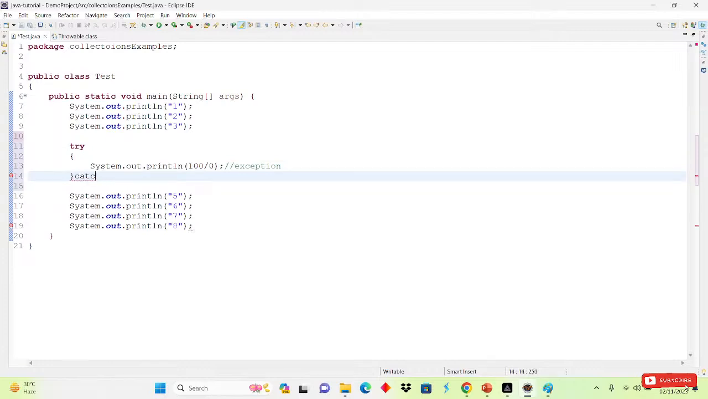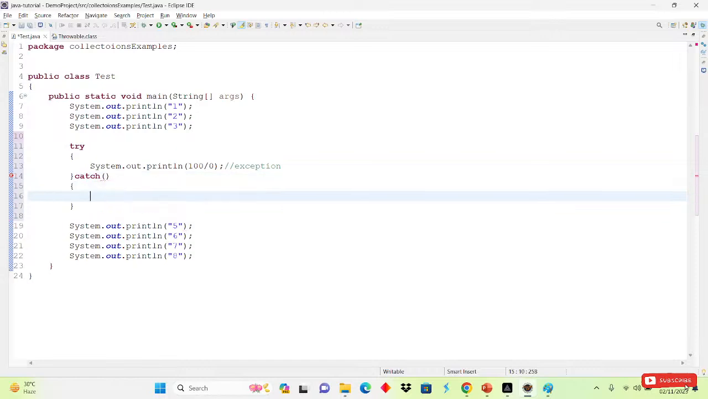I will write the catch block here, with parentheses and curly braces, open and close. So inside the catch parenthesis, what do we need to write? Which exception will come here? Whatever exception comes, we have to write inside the parenthesis. This time it is the arithmetic exception, so we can write ArithmeticException here.